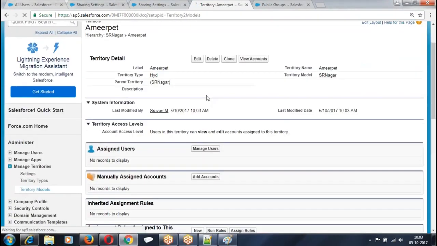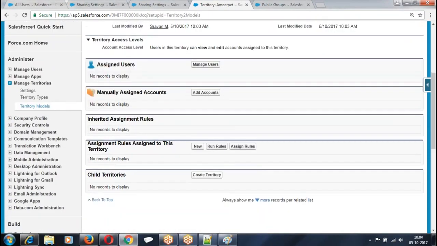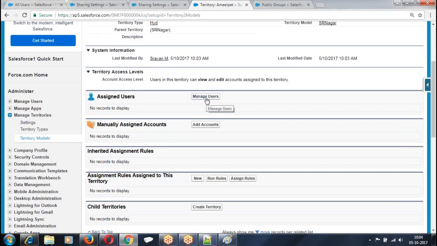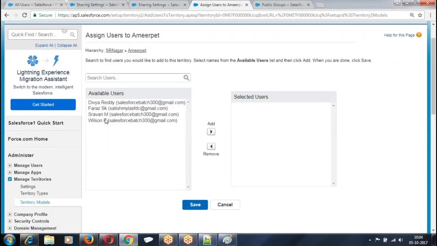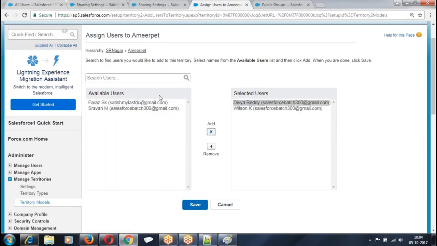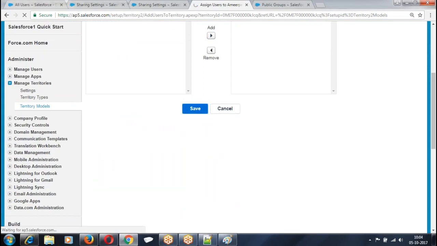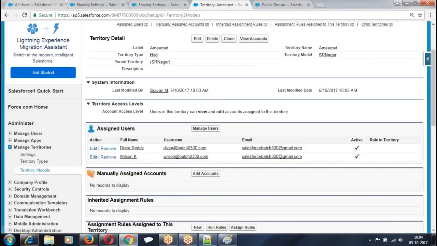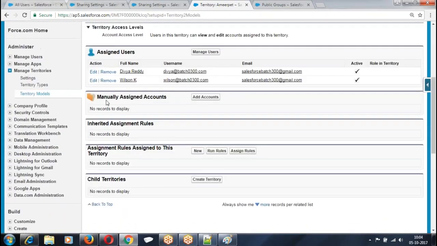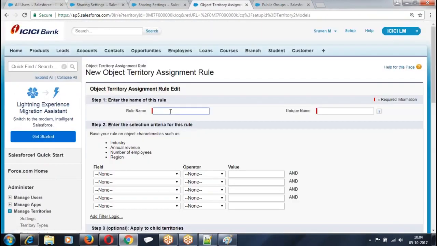Now, for the SR Nagar, who are the users of this SR Nagar? We created a territory, right? For this territory, who are the members of the territory? I told you, Wilson is the member of the territory. Faraj is the member of the territory. These are the members of the territory. At the same time, are you going to add the records manually or condition wise? I told I will go with the condition. What is the condition I told?